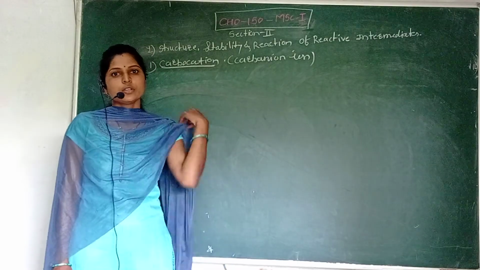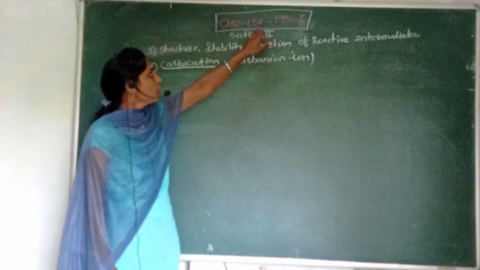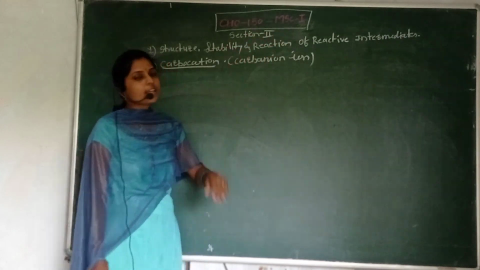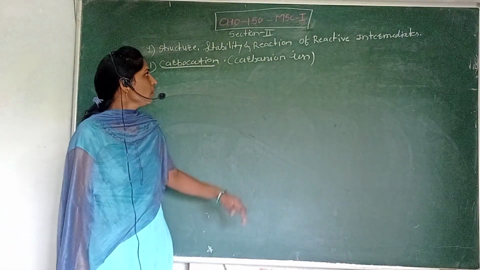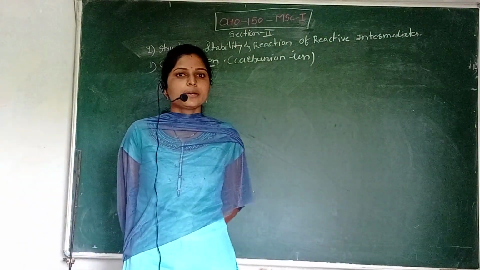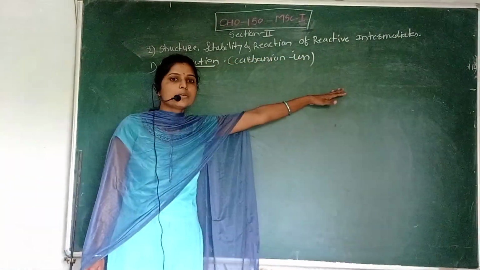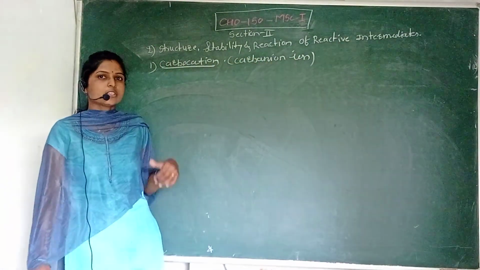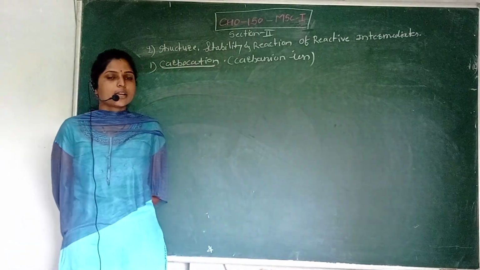Today, we are going to discuss our CHO 150, that is organic chemistry for MSc first year. Today we are going to teach you our first chapter, that is structure, stability, and reaction of reactive intermediate. In the previous lecture, we discussed the syllabus related to the 150, that is section second.